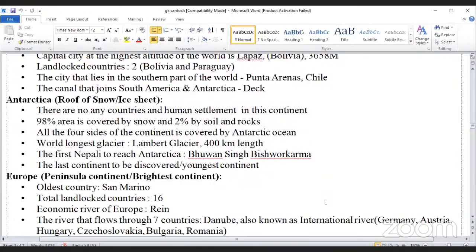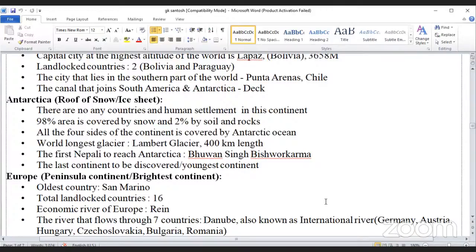Now, the fourth largest continent, Antarctica. It is also known as the roof of snow and ice sheet. There are no countries and no human settlement on this continent. 90% of the area is covered by snow and 2% by soil and rocks. On all sides the continent is covered by the Antarctic Ocean.